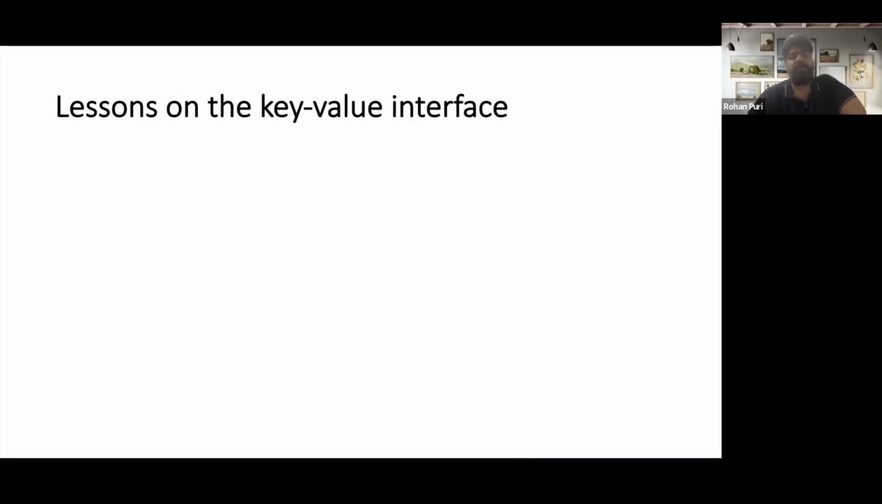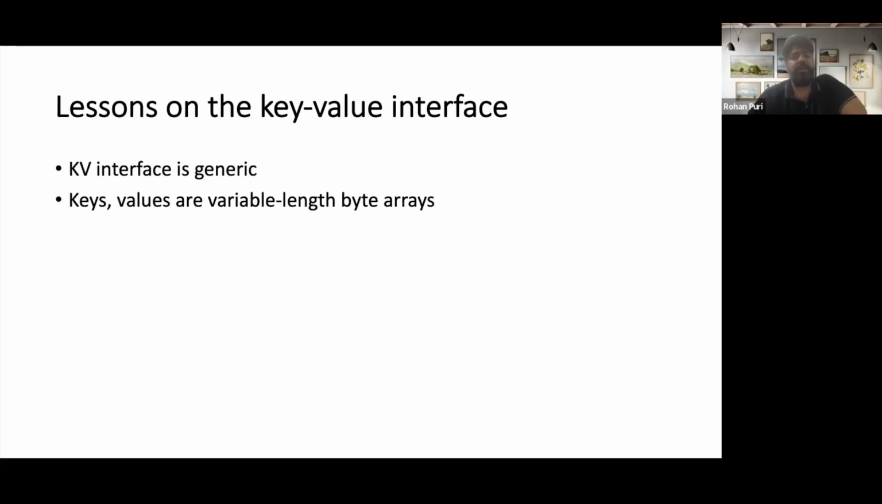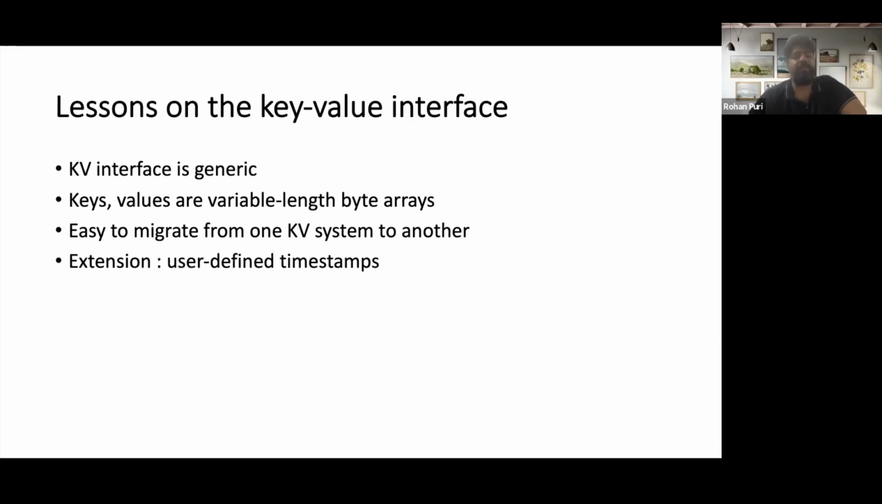Yeah. So lessons on the key value interface. The KV interface is quite generic. Keys and values are both variable length byte arrays. They are easy to migrate from one KV system to another because of a very simple and generic API structure. They proposed an extension which would add a notion of timestamp, and with that, they can provide versions and give multi-version concurrency control, and also point in time reads, basically snapshots.